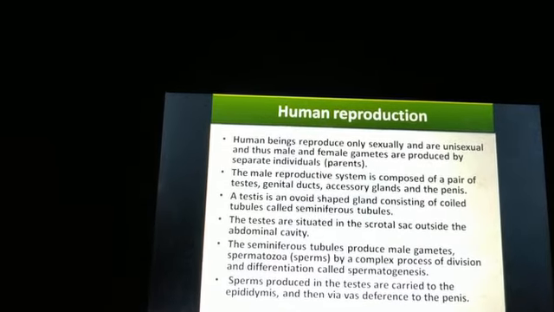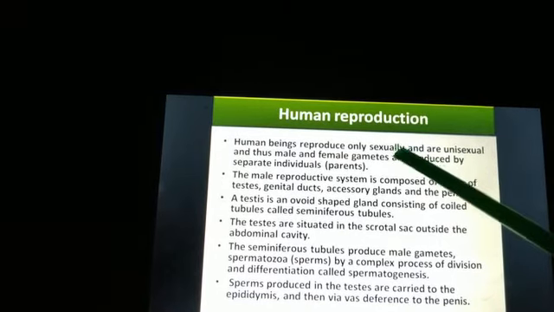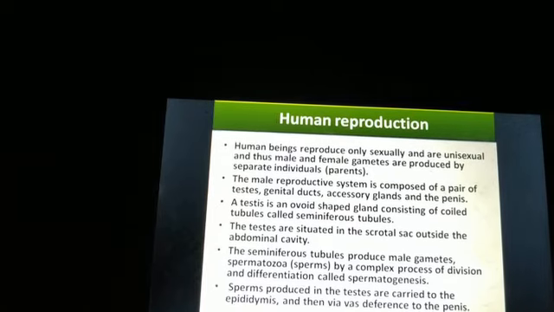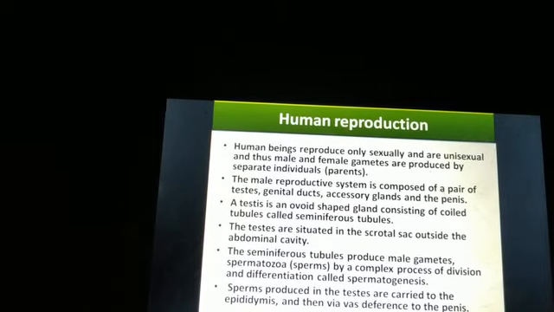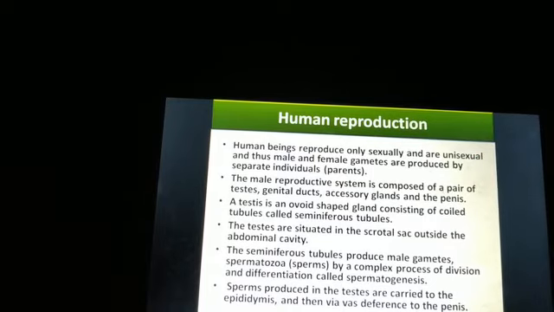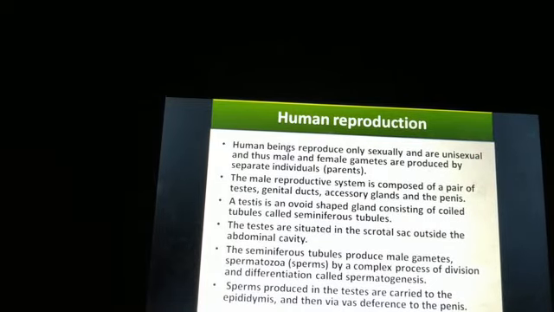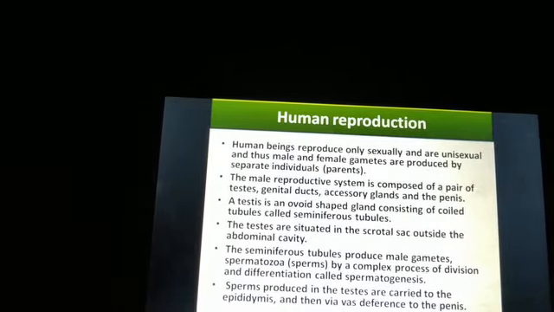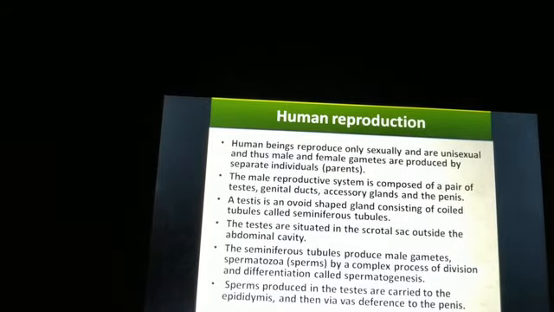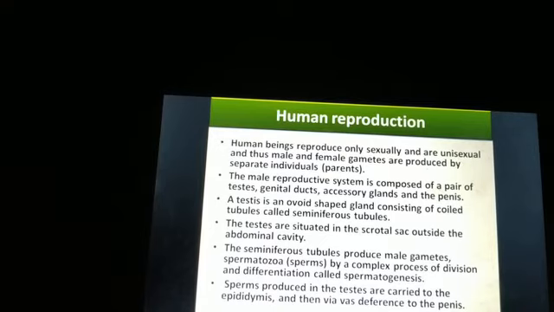We all know that human beings can reproduce only sexually. Asexual reproduction does not take place in human beings. And we also know that human beings are unisexual. That is, male and female gametes are produced by separate individuals, or you can say separate parents. Male will produce male gametes and female will produce female gametes.